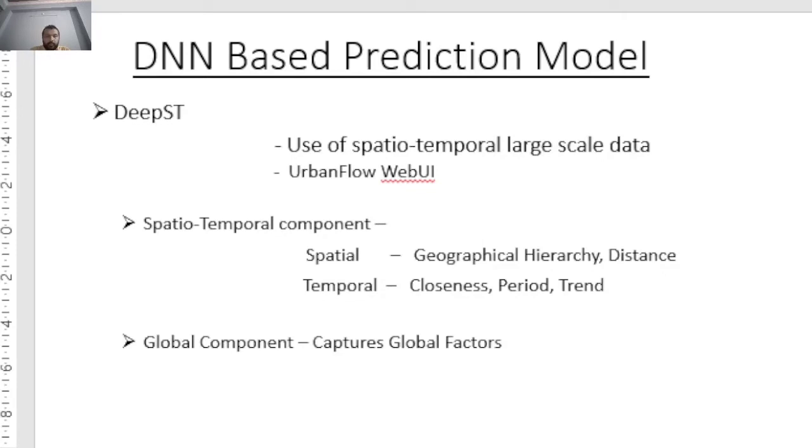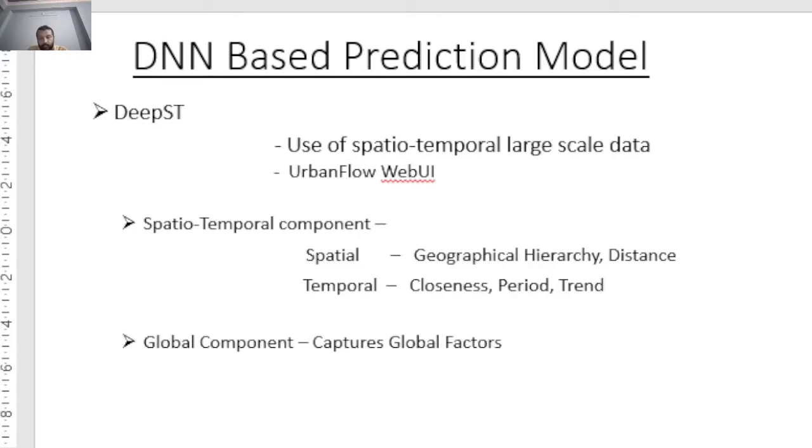Hello everyone. As has already been discussed by Vicolo and Rixin, we know that recent advances in location acquisition and wireless communication technologies have led to a very wide availability of spatio-temporal data, which has some unique spatial properties and some unique temporal properties.